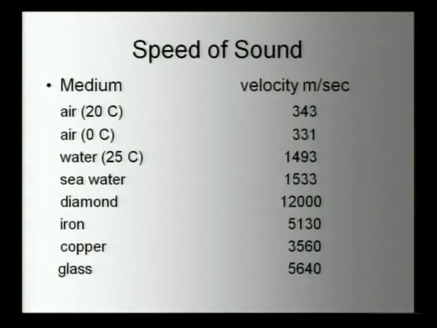In water at 25 Celsius the velocity of sound is 1493, in sea water 1533, in diamond 12,000, in iron 5130 meters per second, in copper 3560, and lastly in glass the velocity of sound is 5640. Do you know the velocity of sound in different types of mediums?